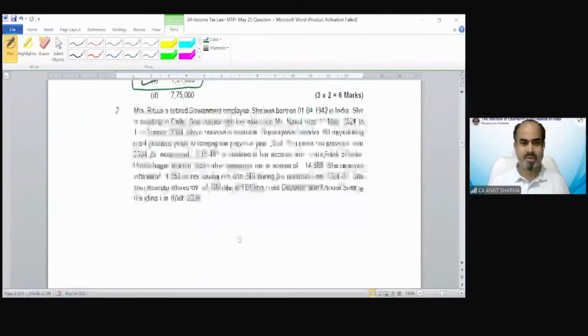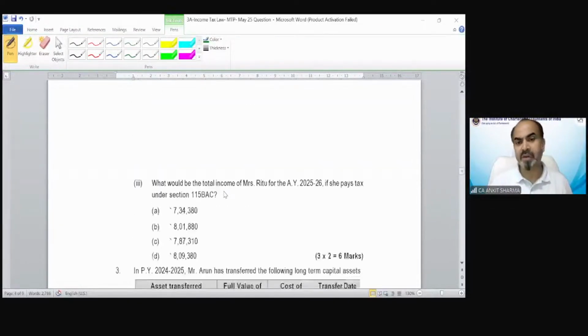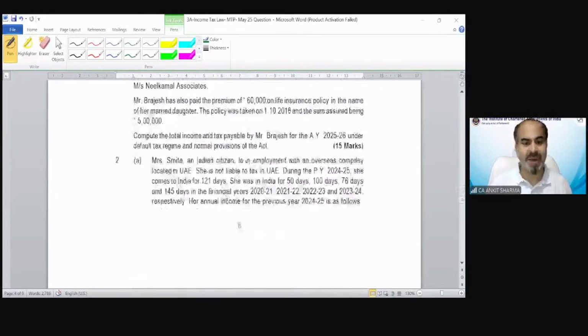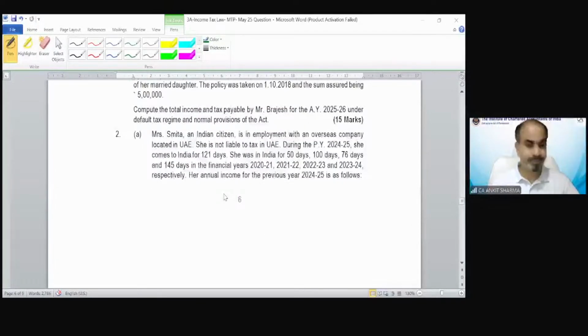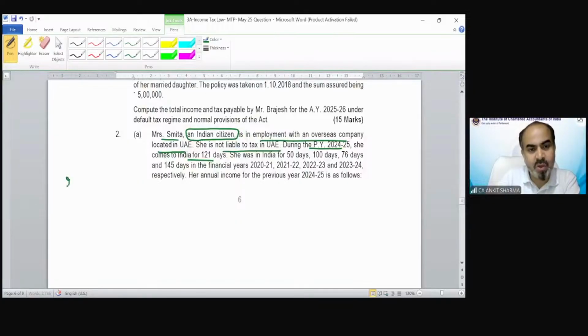Okay. So let's solve the other question, which is related to our basic concept and residential status chapter. That is question number 2. Kindly read it carefully. The question says Mrs. Smita, an Indian citizen, is in employment with an overseas company located in UAE. She is not liable to tax in UAE. During previous year 24-25, she comes to India for 121 days. So in previous year 2024-25, she was in India for 121 days.